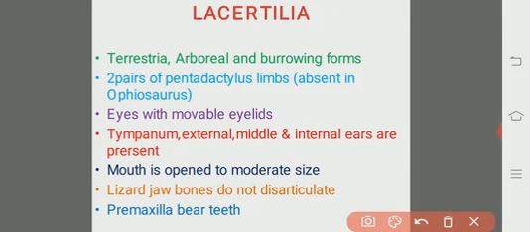Mouth is opened up to a moderate size, not greater sizes. And one more important thing, the lizard jaw bones do not disarticulate. So there is no disarticulation at all. Always they are articulated. And the premaxilla bears teeth.